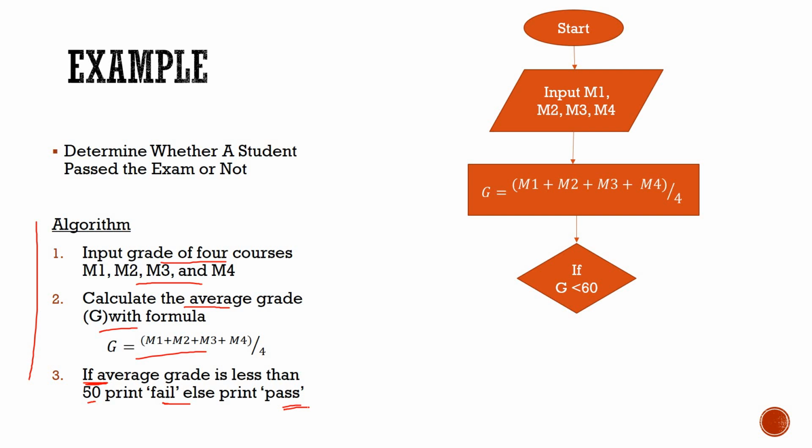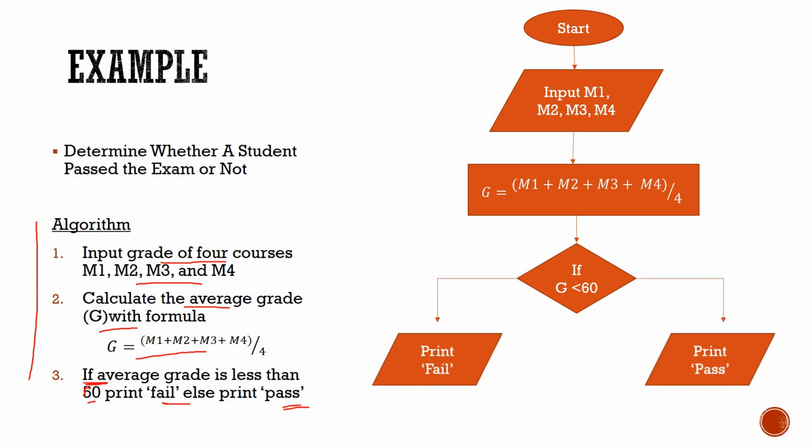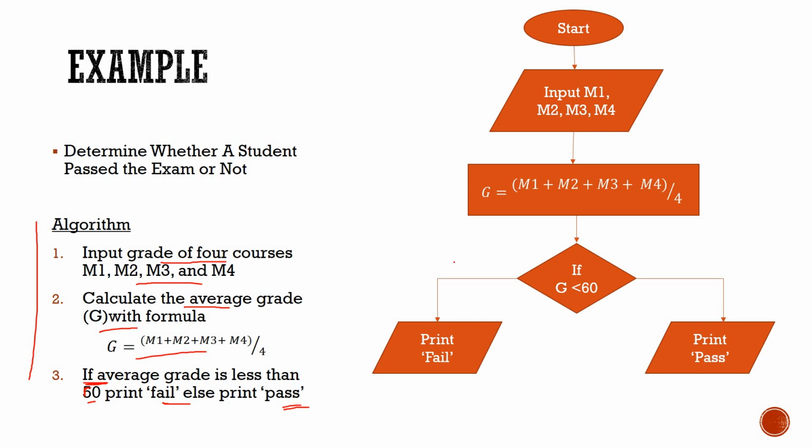After that, if grade is less than 60. Okay, we are taking the grade as 60, let us take it 60 over here. So if grade is less than 60, then it is fail, else it is pass. So we need connector lines again. If it is less than 60, then it will go here, else no, it is more than 60, then it will go over here, pass. After that, it is printed. Now I can end my flowchart. So here I am ending it, using connectors and then end.